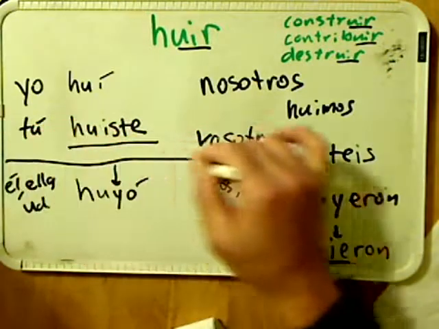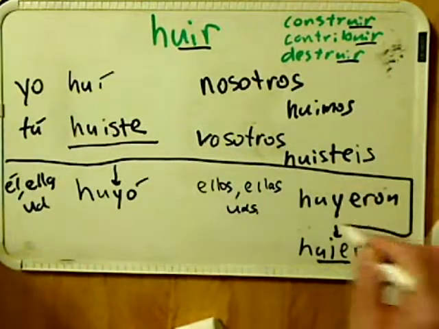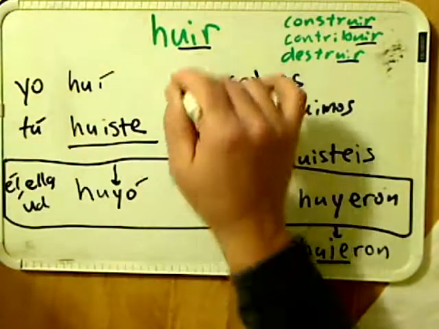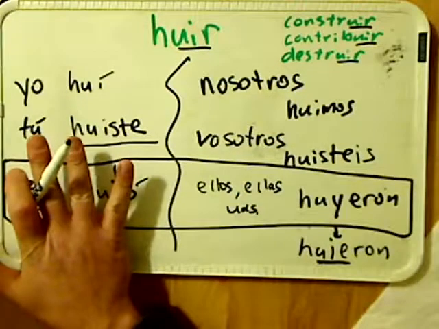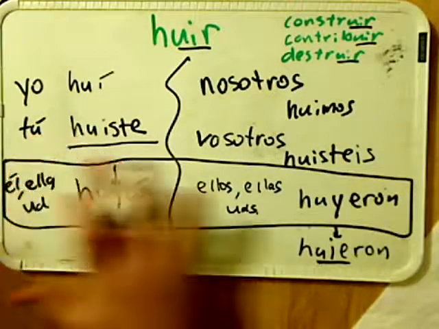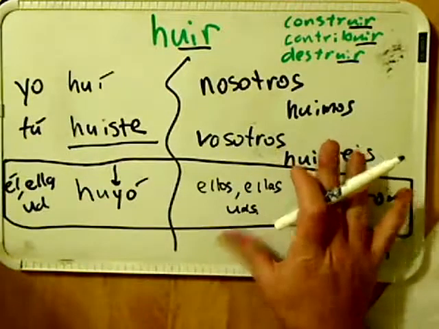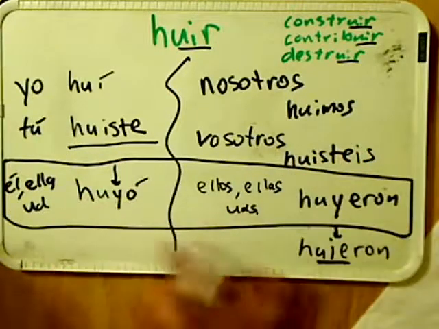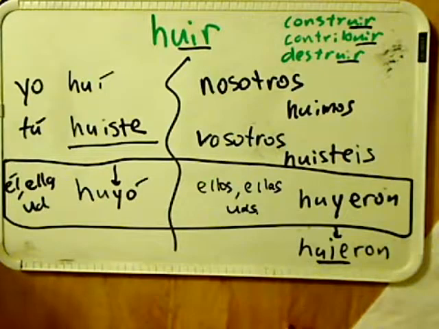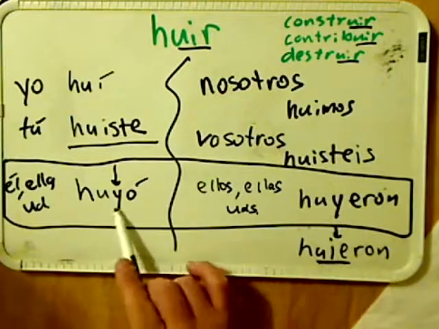Again, if you conjugate using the two-column format, you have the singular conjugation on the left and the plural conjugation on the right. This bottom row, as I like to call it, the basement, to my students, is where the spelling change occurs, and that I in this conjugation is going to turn into a Y.